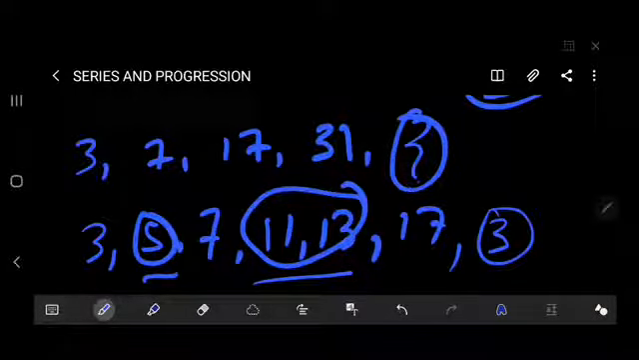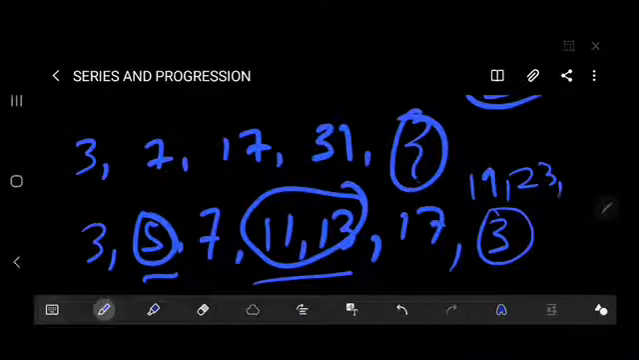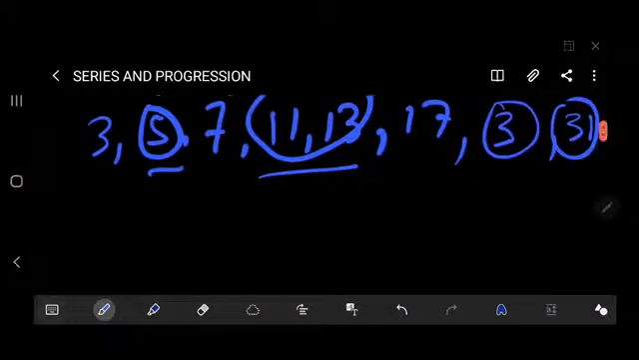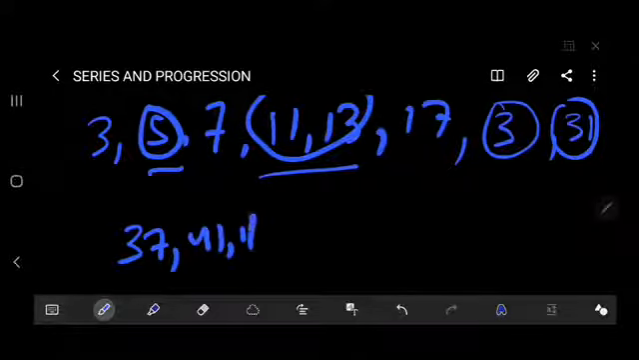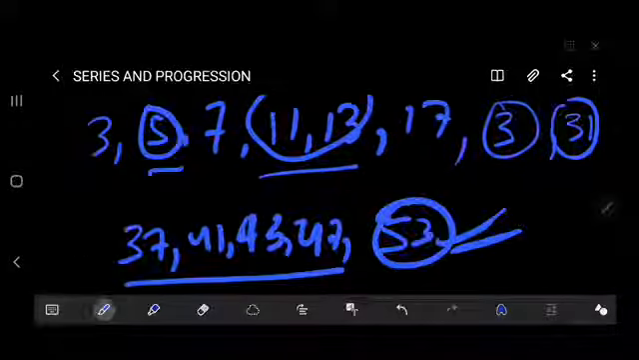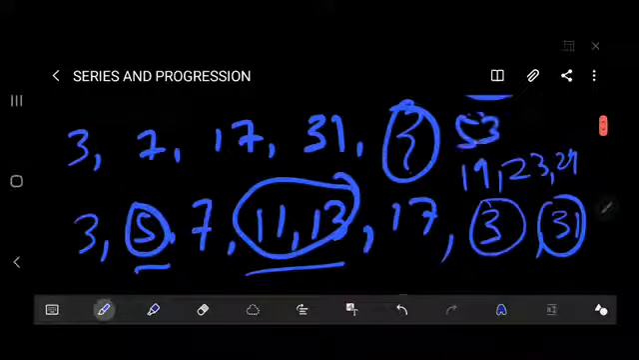The next primes are 19, 23, 29, and then the term is 31. For the final missing term we skip 4: 37, 41, 43, and 47. Thereafter the term is 53. So the missing term is 53, and the answer is 53.